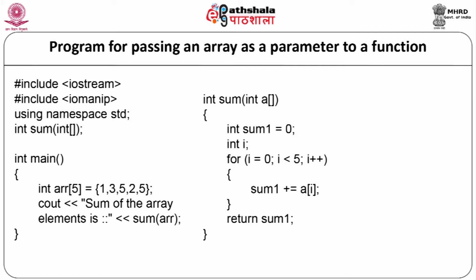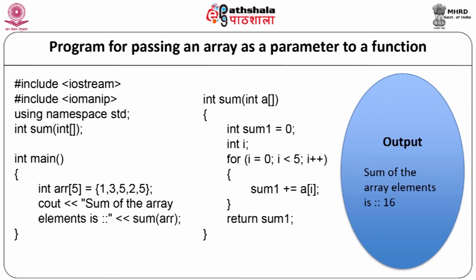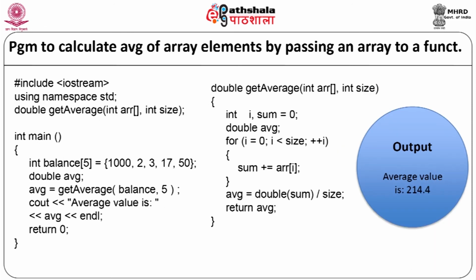For i = 0, i < 5, i++, sum1 += a[i]. The for loop will end and we are returning sum1 from the function. When the above code is compiled and executed, it will produce the result: sum of the array element is 16.